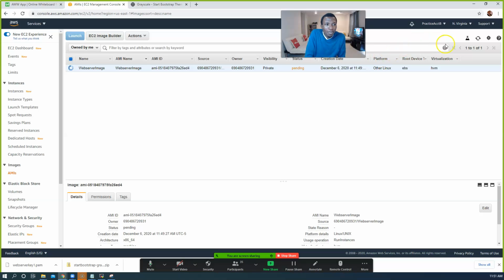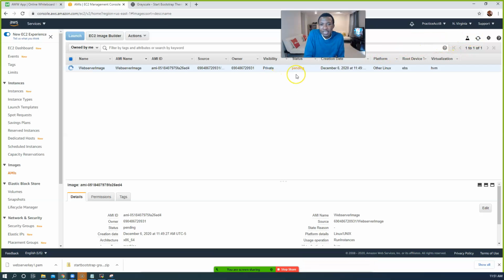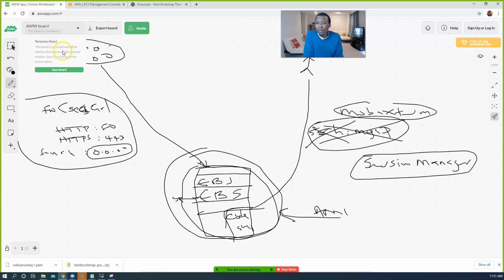All right. We can just refresh. This might take some time. As this is going on, let's go ahead and create a load balancer. But before we do that, let's talk about what a load balancer is. Now, guys, from the name itself, load balancer, and please forgive me, I'm going to use the same diagram here.